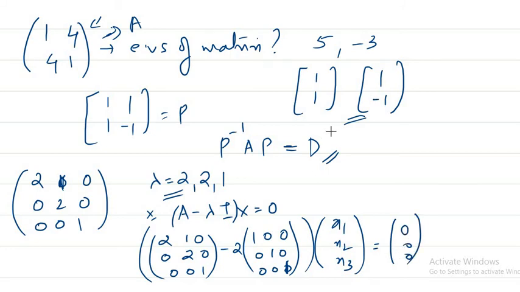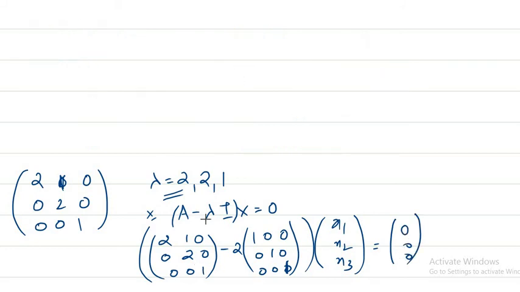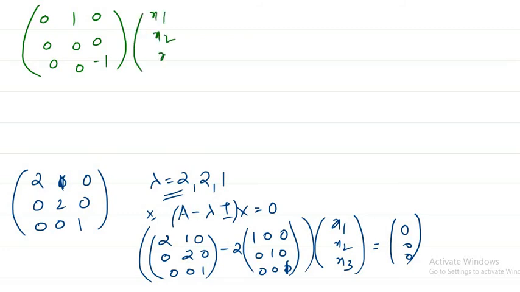We have to solve this system, right? So what do we get here? If you subtract, you get a matrix like this equal to 0 0 0.